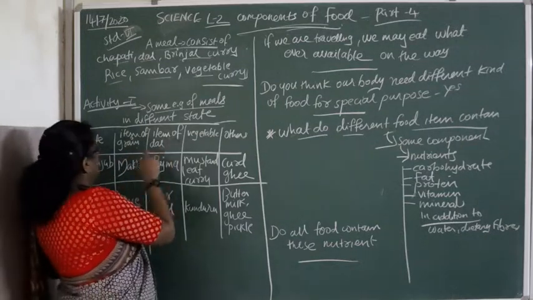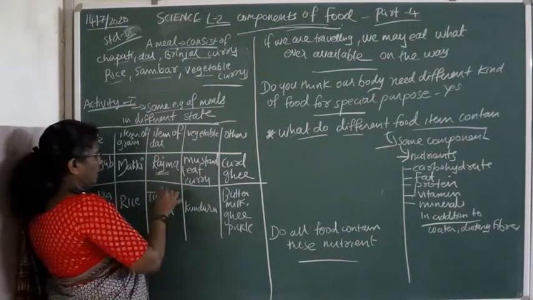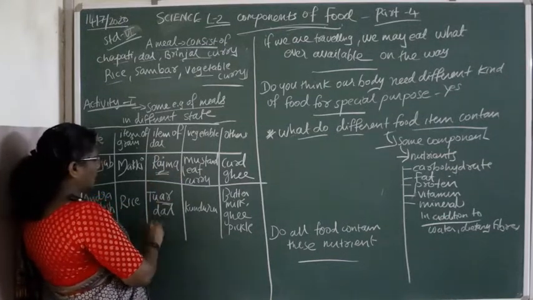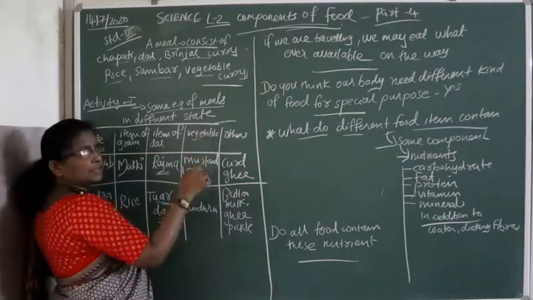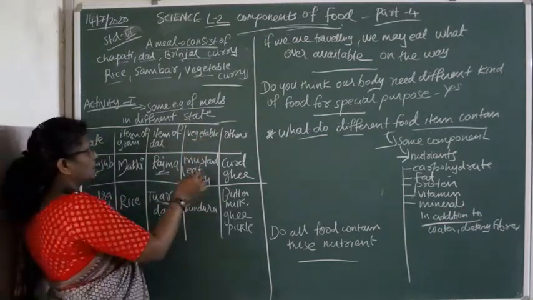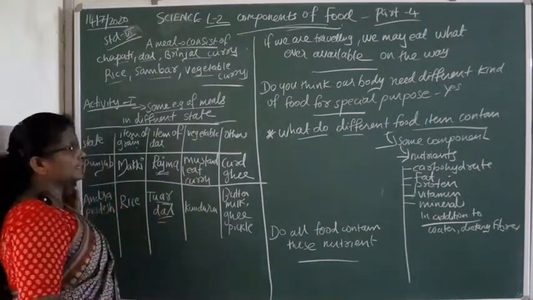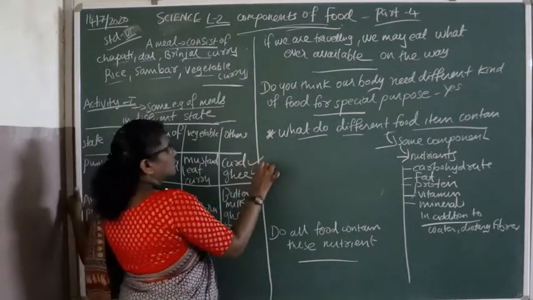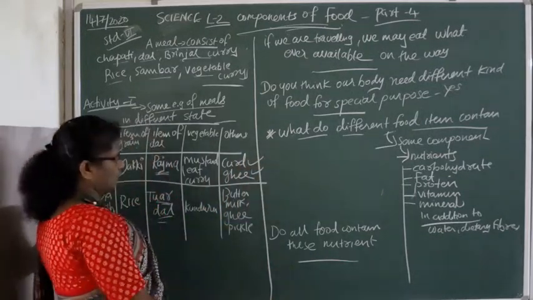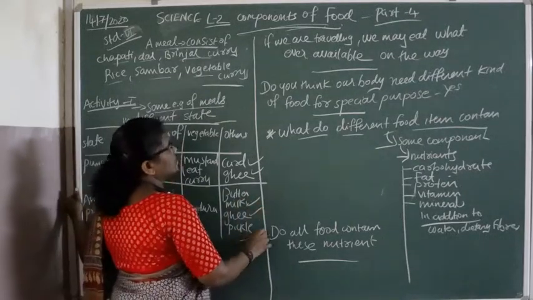In Punjab they use rajma, and in Andhra Pradesh, tur dal. For vegetables, they use mustard leaf curry in Punjab. For others, in Punjab, curd and ghee are mainly used, and in Andhra Pradesh, buttermilk, ghee and pickle.